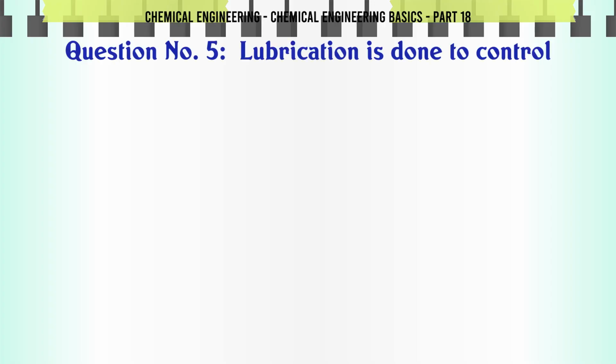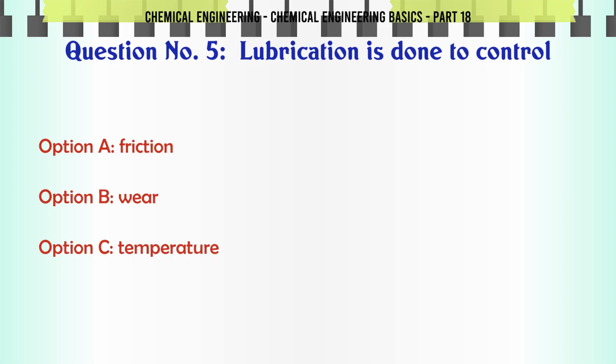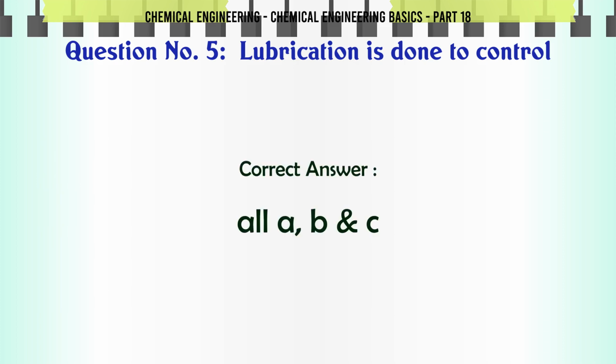Lubrication is done to control A. Friction, B. Wear, C. Temperature, D. All ABC. The correct answer is all ABC.